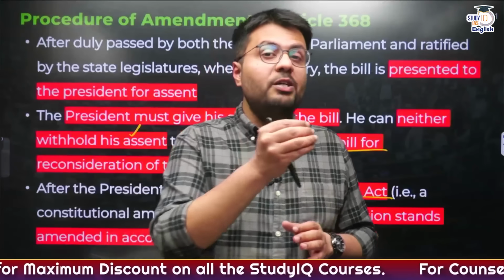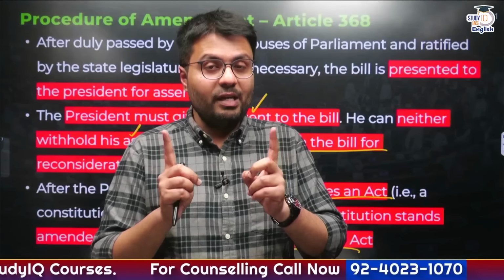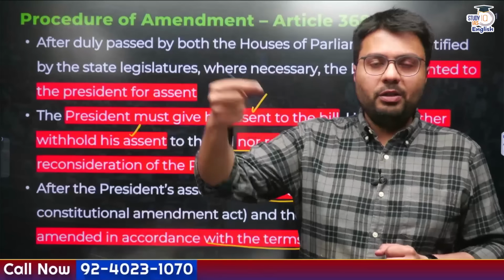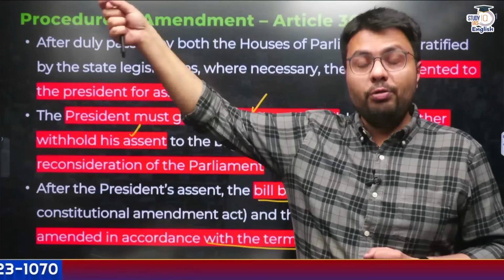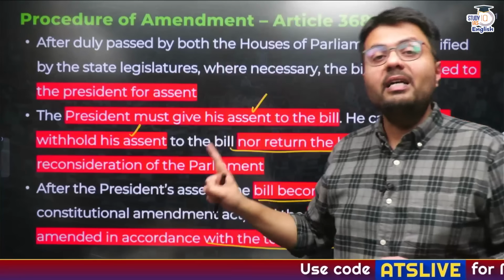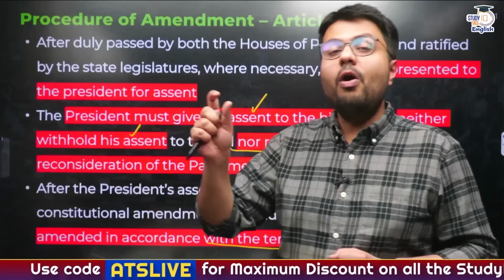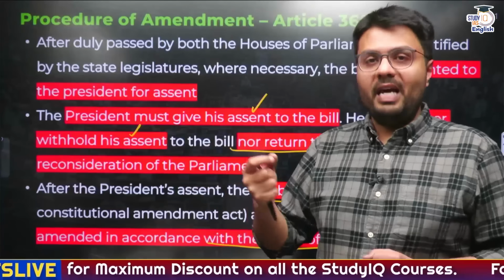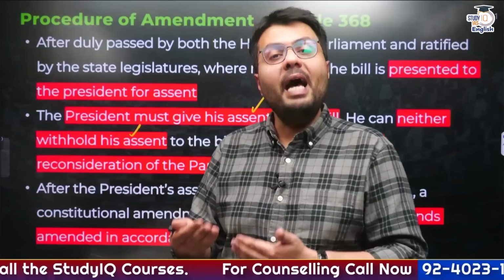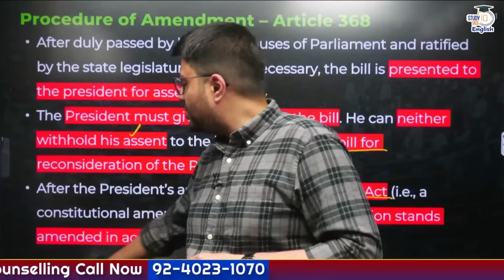Now when this bill is introduced in either house of the Parliament, it needs to be passed separately, and in case of a deadlock, there is no possibility of a joint sitting. Now if the bill passes through the Parliament and, if need be, through the state legislatures, then this bill will be presented to the President, who must give assent to this bill. They do not have the power to return this bill for reconsideration, or to withhold assent. And when the President gives assent, the bill becomes an act and the Constitution itself gets amended, right? So this is the procedure of the amendment.